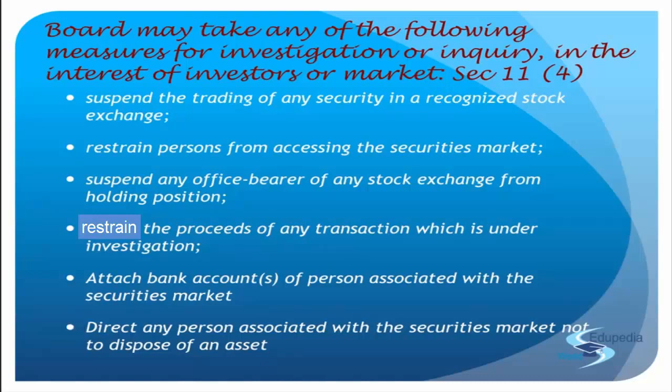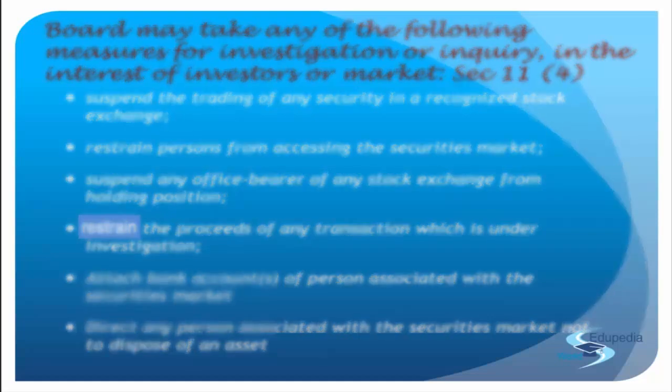Now all these orders that we have seen over here in section 11 clause 4, there are certain conditions for passing the order. SEBI has to record all the reasons in writing for why such an order has been passed, maybe freezing the bank account, holding the securities, or whatever it is. SEBI shall pass such an order only if it is in the interest of the investor or the securities market. SEBI shall also give an opportunity of being heard before passing any such order to anybody. That is the power of SEBI.